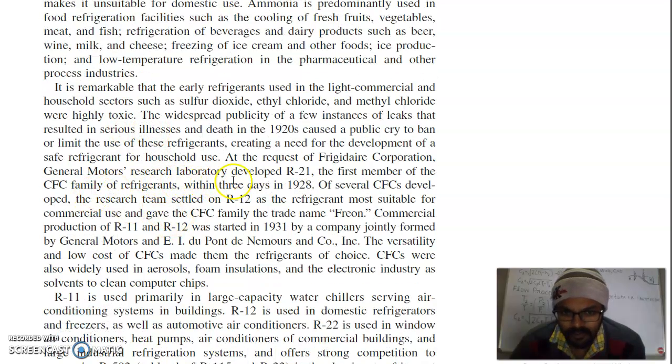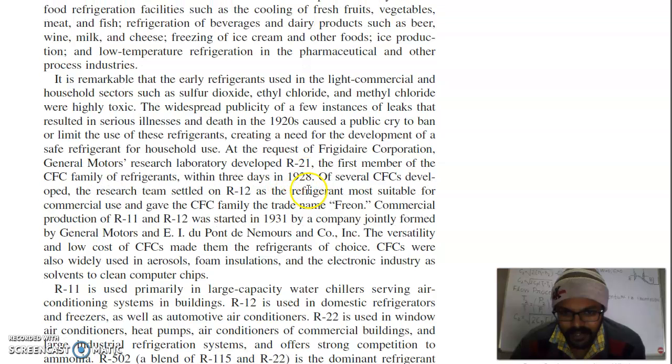The General Motors Research Laboratory developed R21 in 1928. Of the several CFCs developed, the research team settled on R12 as the refrigerant most suitable for commercial use and gave the CFC family the trade name Freon. Commercial production of R11 and R12 was started in 1931 by a company jointly founded by General Motors. R11 and R12 were the most widely used refrigerants.